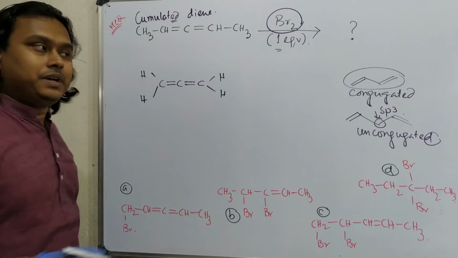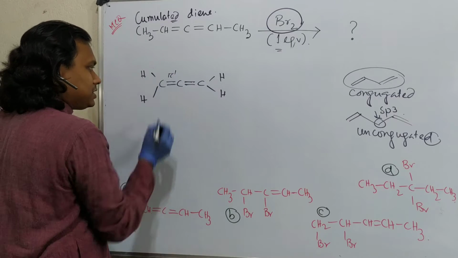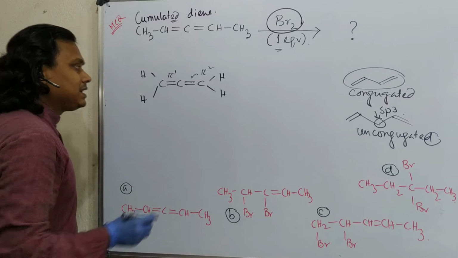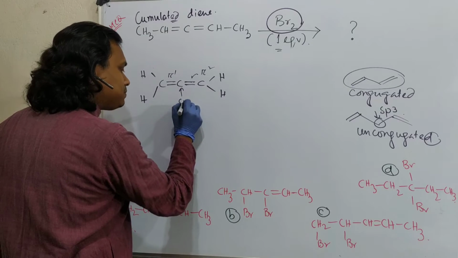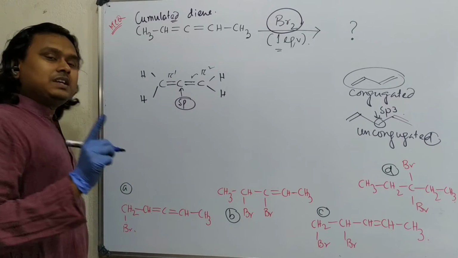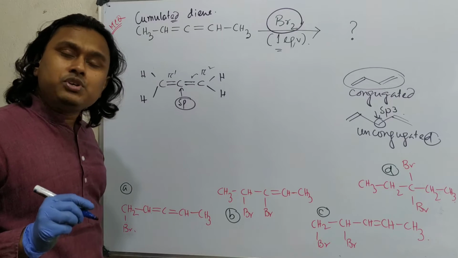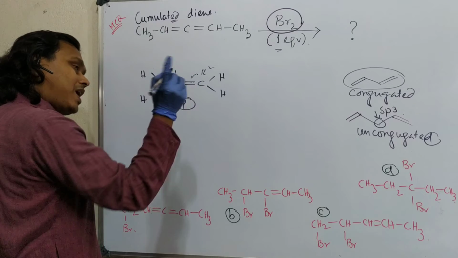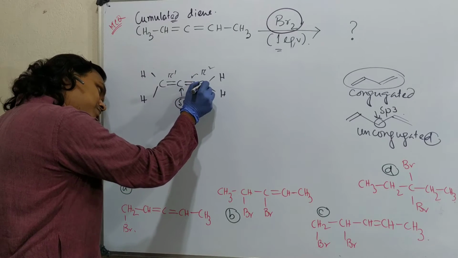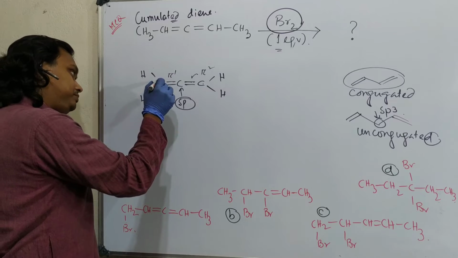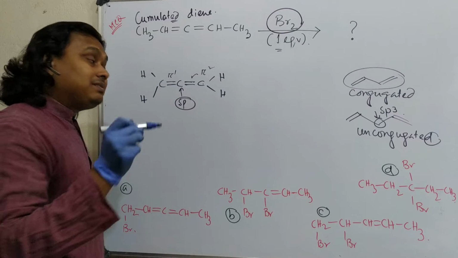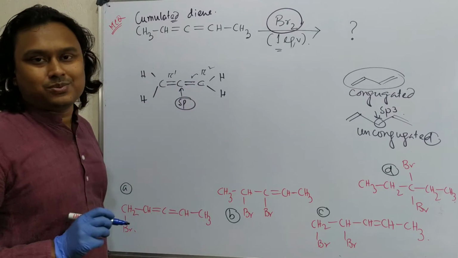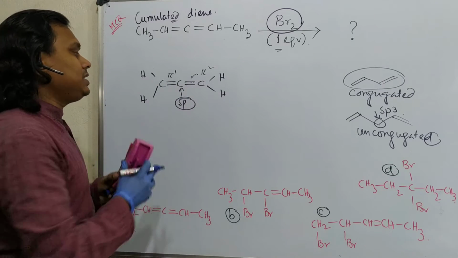These two pi bonds are not in conjugation. Actually, they are perpendicular, meaning this pi bond, for example this pi 1, is perpendicular to this pi bond, that is pi 2. Why? See, the central carbon is sp hybridized, meaning it has 2 p orbitals, and we know p orbitals are orthogonal to each other. One p orbital is involved in pi 1 formation with this carbon, and another with this carbon. Since these 2 p orbitals are perpendicular, these two double bonds are perpendicular. That's why they are not actually in conjugation.